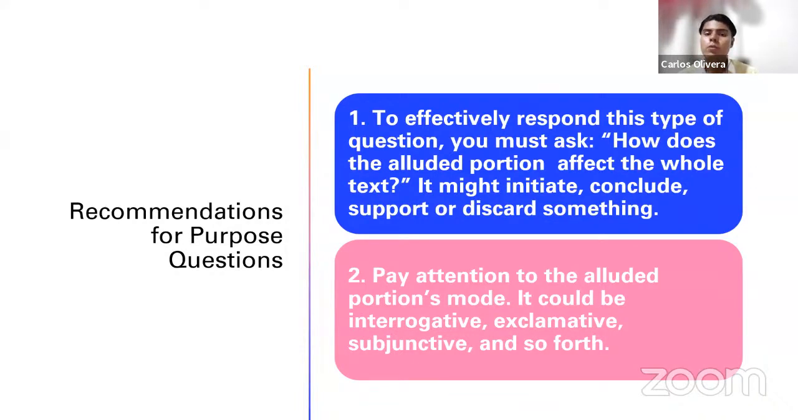Now, second thing you have to do in order to respond to this type of question, pay attention to the alluded portion's mode, okay? The sentence could be, for example, interrogative. The sentence could be exclamative. It could be subjunctive, or it could be indicative as well. I guess that you know what is interrogative and exclamative. Those are the most common and known modes of sentences. But subjunctive and indicative, you probably don't know.